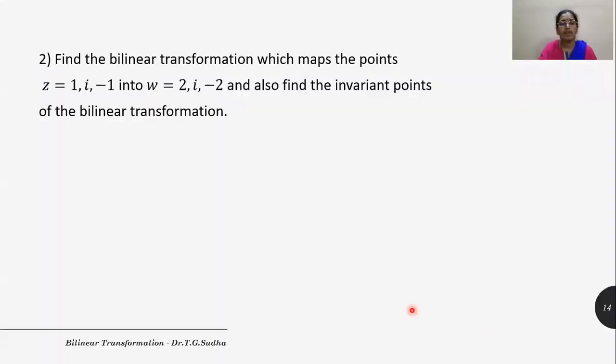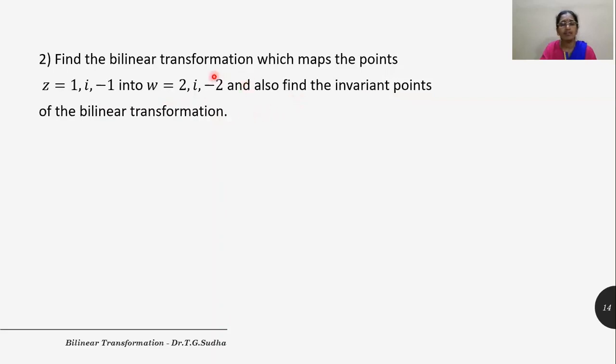Let us go to one more example. Here we need to find the bilinear transformation which maps the points Z equal to 1 comma I comma minus 1 into W is equal to 2 comma I comma minus 2. And here we are required to find the invariant points of the bilinear transformation. That is the transformation wherein Z is mapped onto Z itself. That is W is equal to Z.